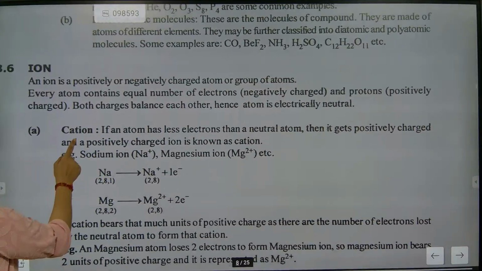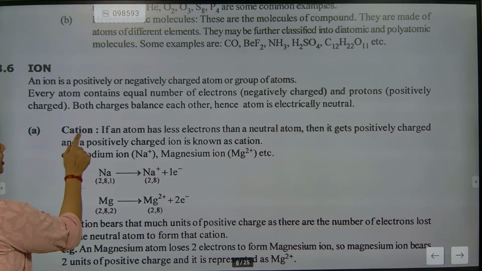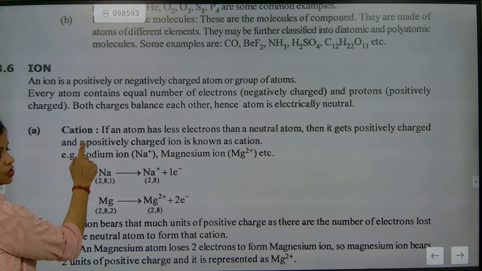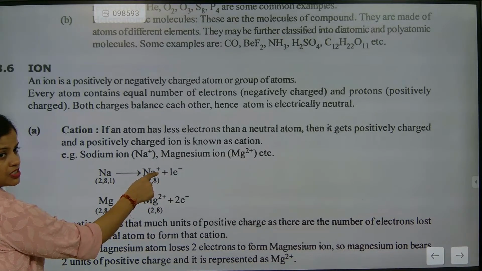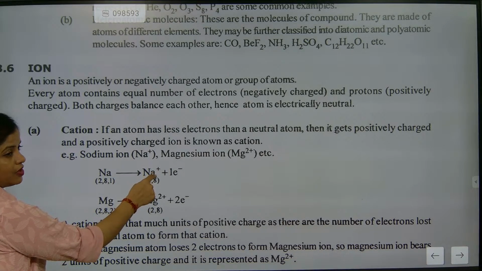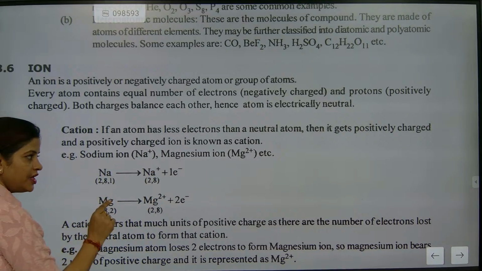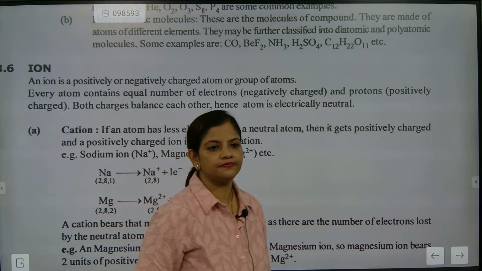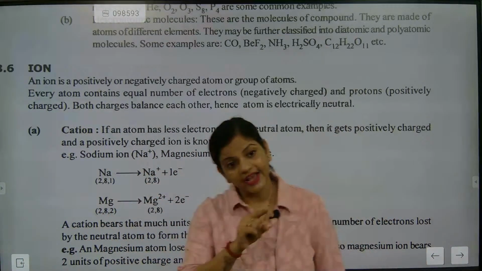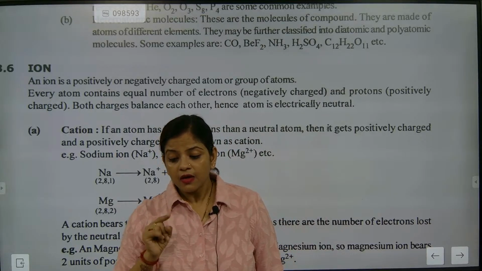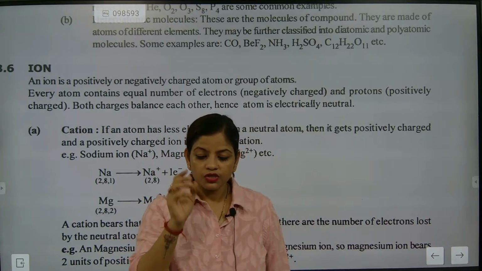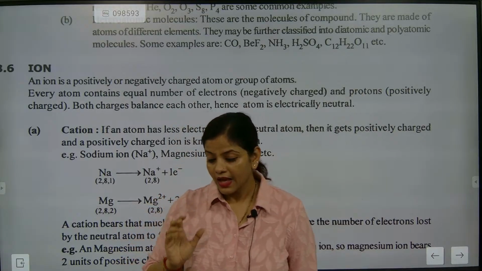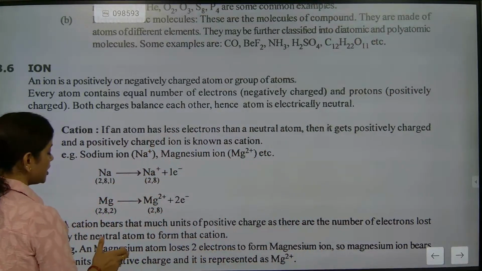See, what is the meaning of cation? So cation is what, beta? Positive. So after giving an electron, you will become what, beta? Positive. After giving an electron, you will become positive. So sodium is cation or anion? Cation. Why cation? Because it has given. Sodium has given. So it is what? Cation.